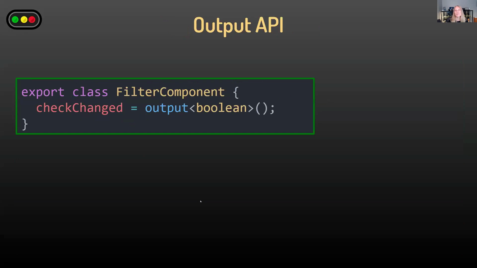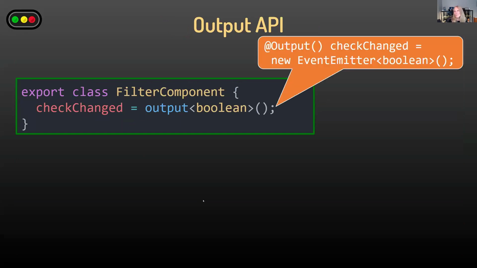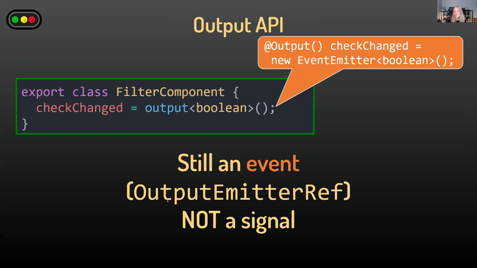Okay, next is the output API. So the output API replaces the ugly output decorator that we had with the event emitter syntax, and it wasn't very nice. So the new output syntax is just output and then the type, which is the type of data that we're outputting. And it's kind of the same as what we had here. So in this case, this is still an event, but it's not an event emitter. It's an output emitter ref, but it is not a signal. Sometimes you'll hear people say an output signal, and it's really not an output signal. It is still an event.